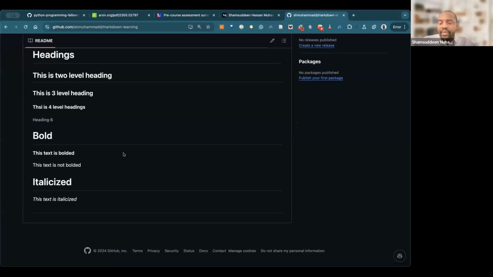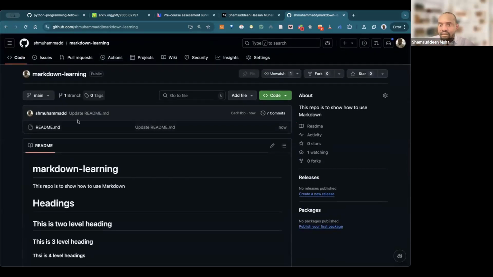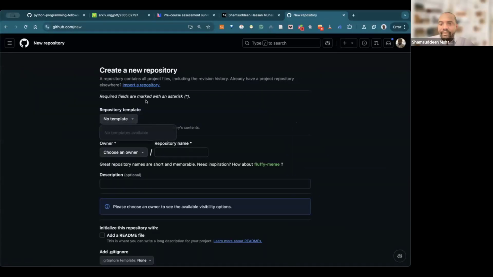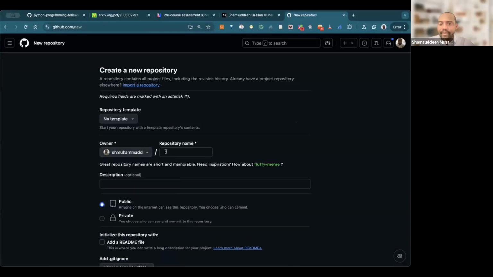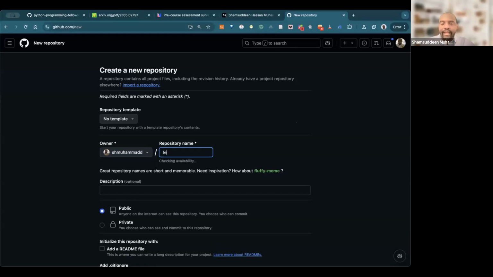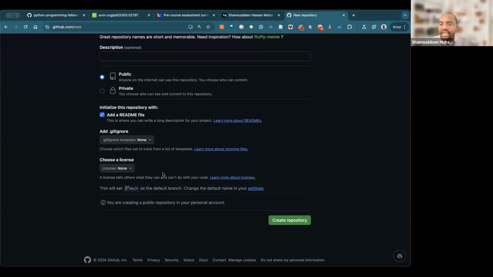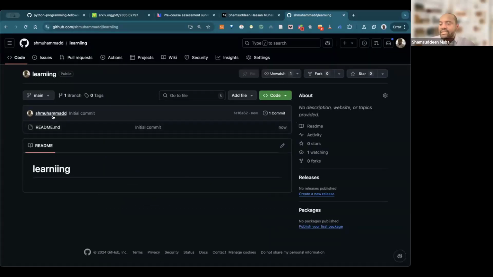Yeah, so this is the readme file that we already created. Let me show you, if you haven't created that one, how you can create it. Go to create new repository, you don't need a template, choose the name of the repository you want to create, maybe learning. Make it public, add readme, click here, add readme, then create repository. So you can see this is the readme file you created, right?